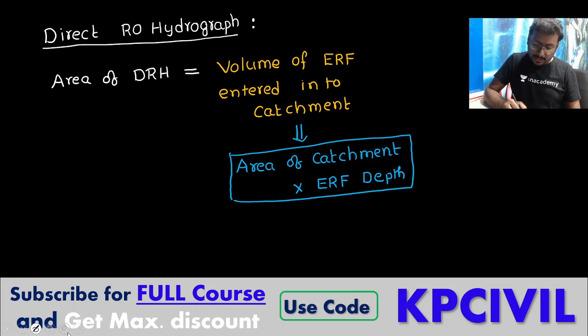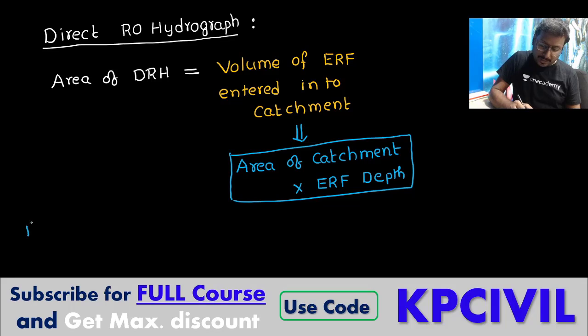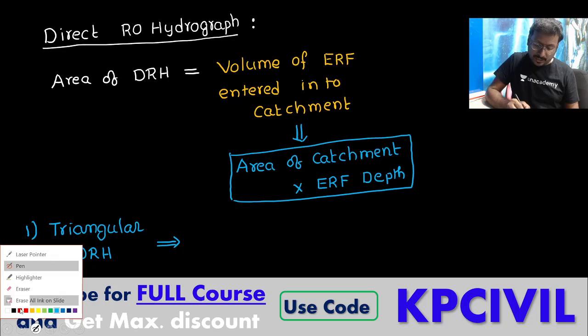Depending upon the shape of the hydrograph, it is modifying shape to shape. We have discussed it. If you consider a triangular DRH, a triangular direct runoff hydrograph, what is the area of DRH we can write?